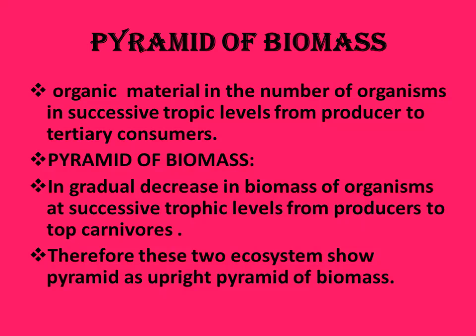What is biomass? Yesterday you studied it: organic material in the organisms at successive trophic levels from producer to tertiary consumer. Pyramid of biomass shows a gradual decrease in biomass of organisms at successive trophic levels from producer to top carnivore. Therefore, these two ecosystems show an upright pyramid of biomass.